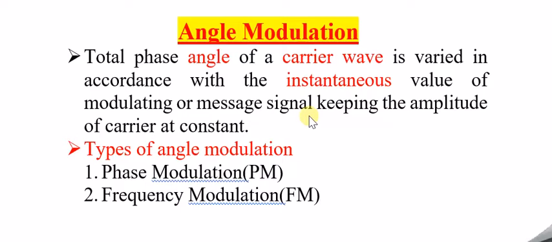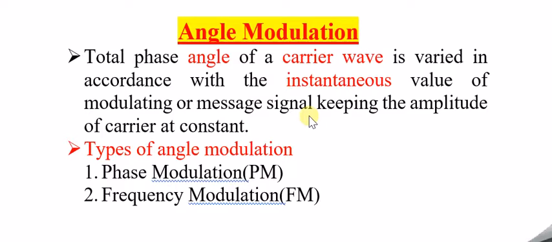I'll tell you in simple words. There are two waves, so there should not be any confusion. There is one signal called the message signal, and we are taking the help of a carrier in order to modulate the message signal so that we are able to transmit it to a longer distance without distortion. So whatever modification we do, we do it in the carrier wave. That we already know, that is basically the meaning of modulation.